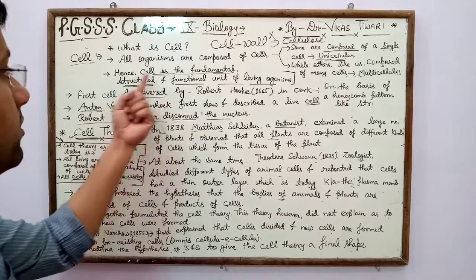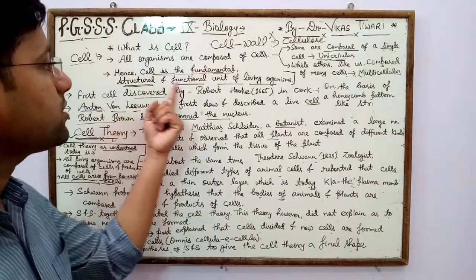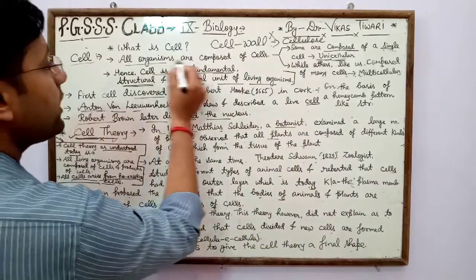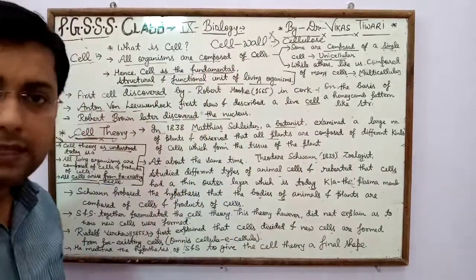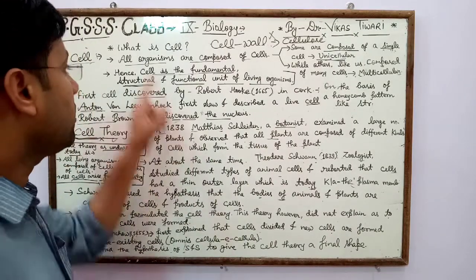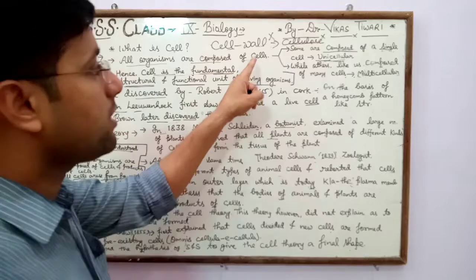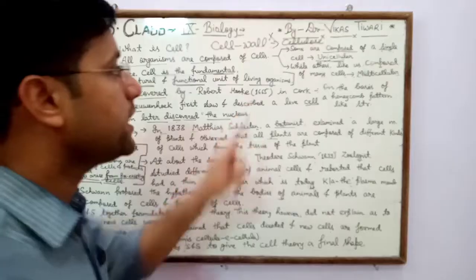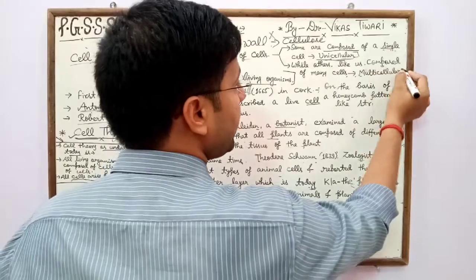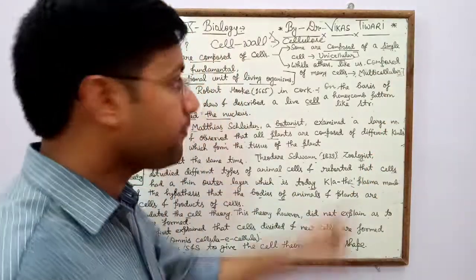What is cell? Cell is the fundamental, structural and functional unit of living organisms, and all organisms are composed of cells. All the organisms means plants, animals, all are composed of cells, and on the basis of number of cells, the organisms are of two types, unicellular and multicellular.